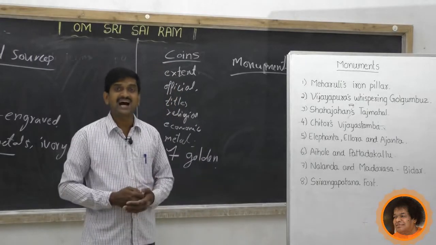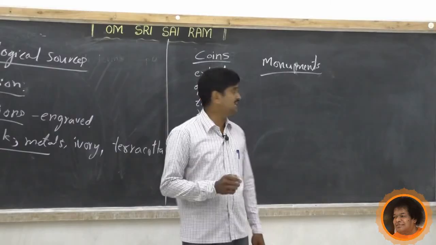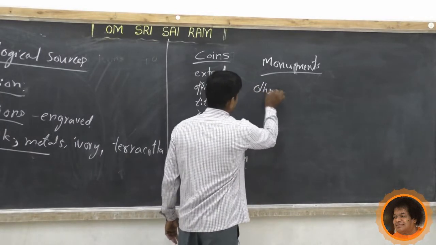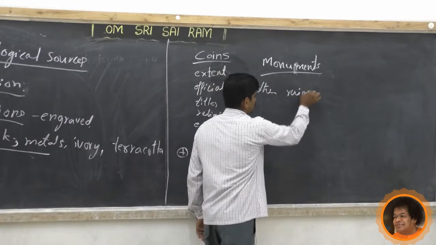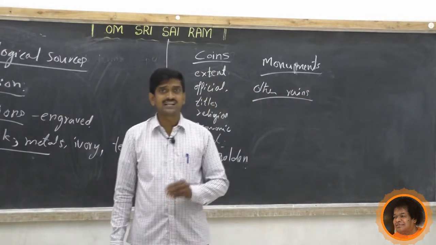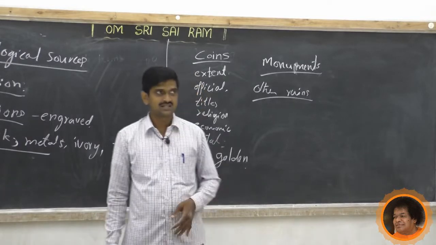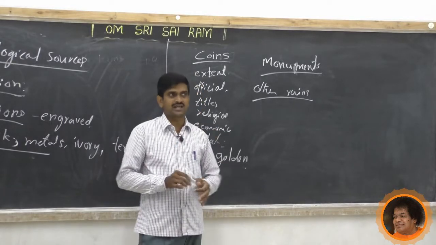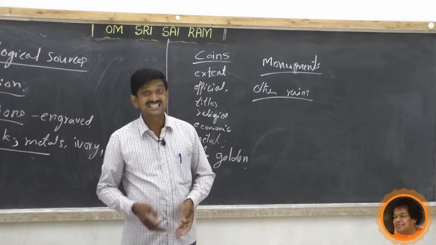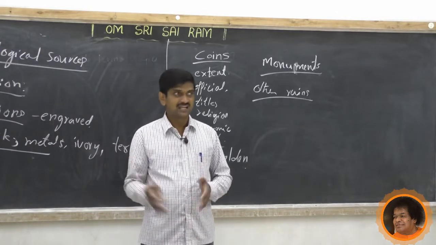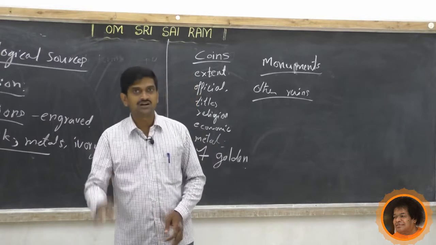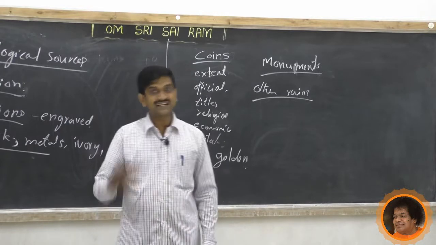Next, we have the other ruins. Yes, let us study about the other ruins. During the excavations, the archaeologists get a lot of things, maybe pieces of terracotta or bangles or beads, seals, and other metals.